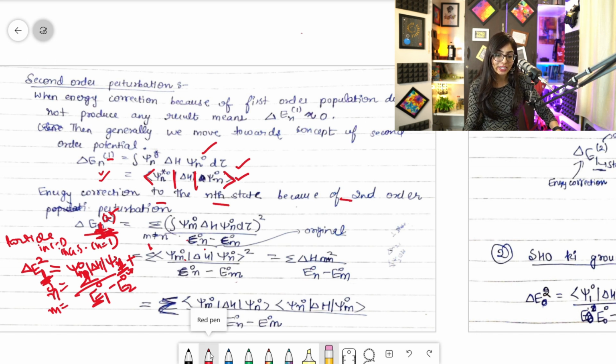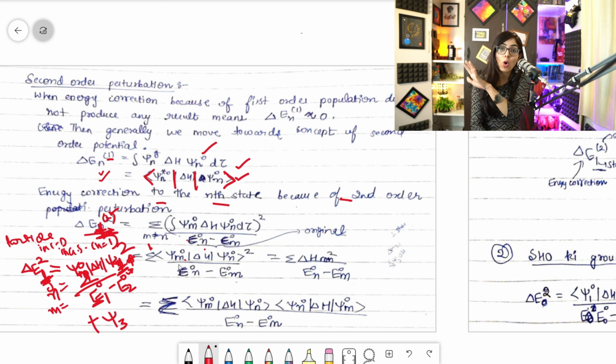So basically my point is that you will take all series. Summation means 1 and it would be whole square, clear? Then plus, over here I will write the third state, because except one I have to consider all states to find out the energy correction according to second order perturbation, right? So it would be psi naught 3 and delta H, with bracket notations, and delta H and then psi 1 square, because 1 is there already.